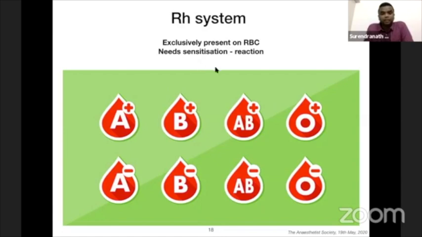The difference between the ABO reaction and the RH system is that in ABO, we already have the antibody in us. So if you expose these RBCs into the patient, they can immediately hemolyze. But the RH system needs sensitization. Suppose I am RH negative, I first need to get sensitized with RH positive RBCs. So in the next transfusion, if I receive RH positive blood cells, then I will react. On the basis of presence of the RH antigen, it is divided as positive or negative.